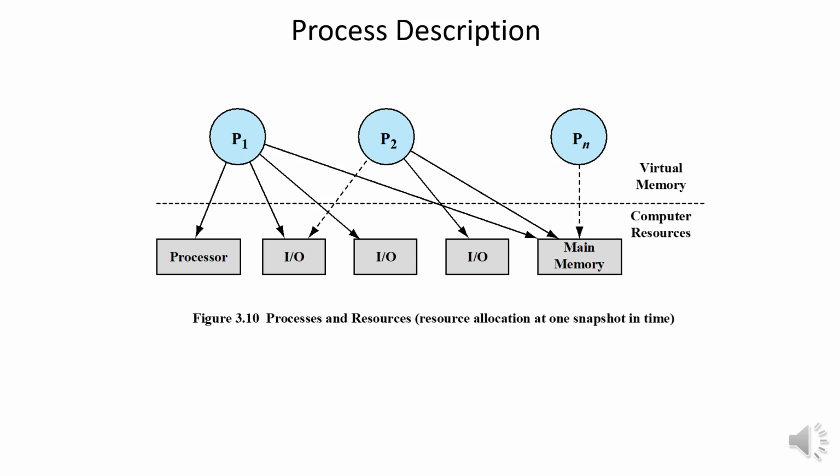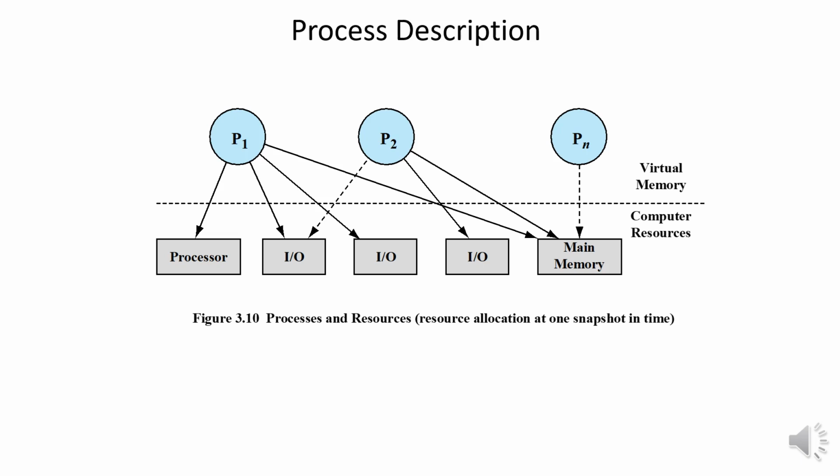In a multiprogramming environment, there are a number of processes from P1 to Pn, like P1, P2, P3 till Pn, that have been created and exist in virtual memory. Each process, during the course of its execution, needs access to certain system resources, including the processor, I/O devices, and main memory.